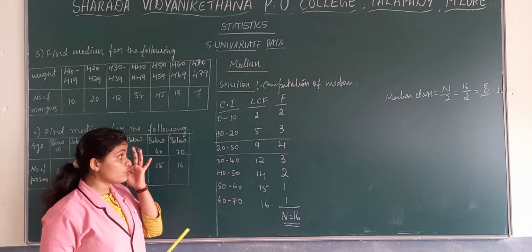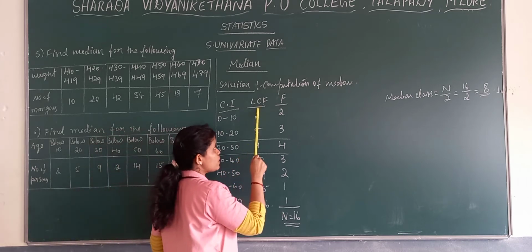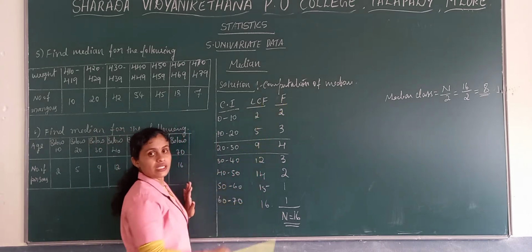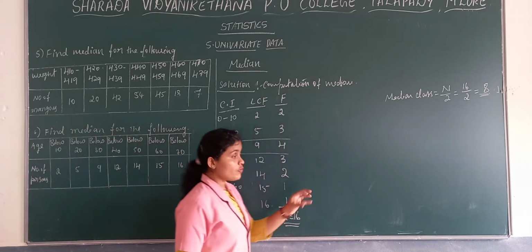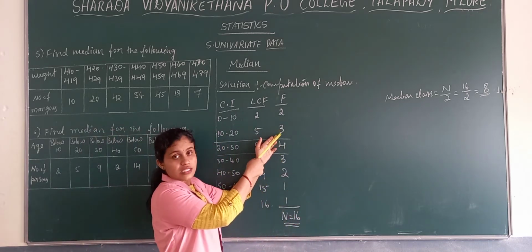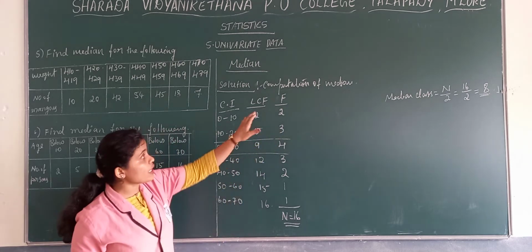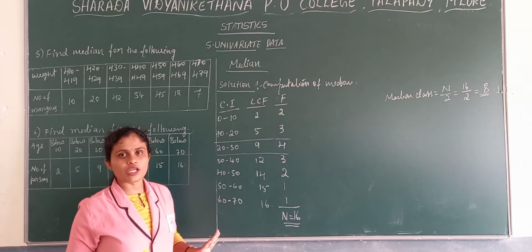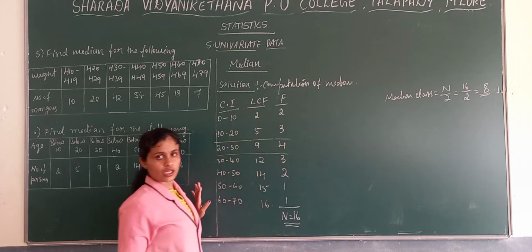Now most of you will make mistakes in this kind of problem. You will take this as LCM and this as frequency, but while substituting into the formula, you will imagine this as LCM and take this as frequency. So remember, see it properly, or else if you get confused, what you have to do is write LCM here and frequency here.